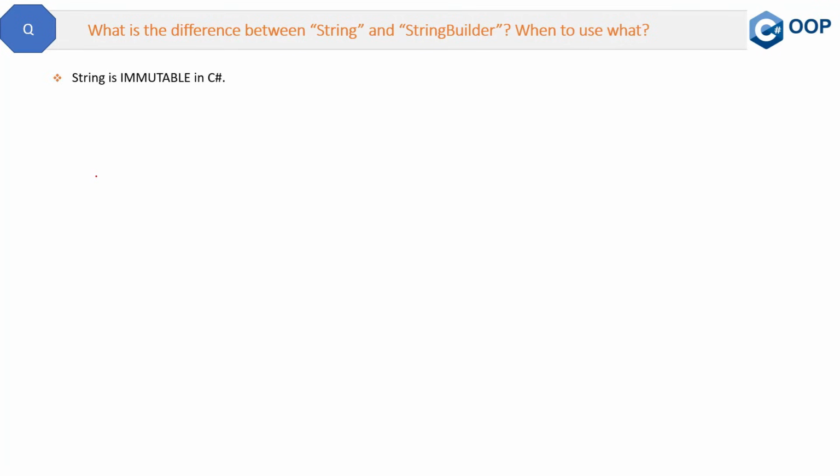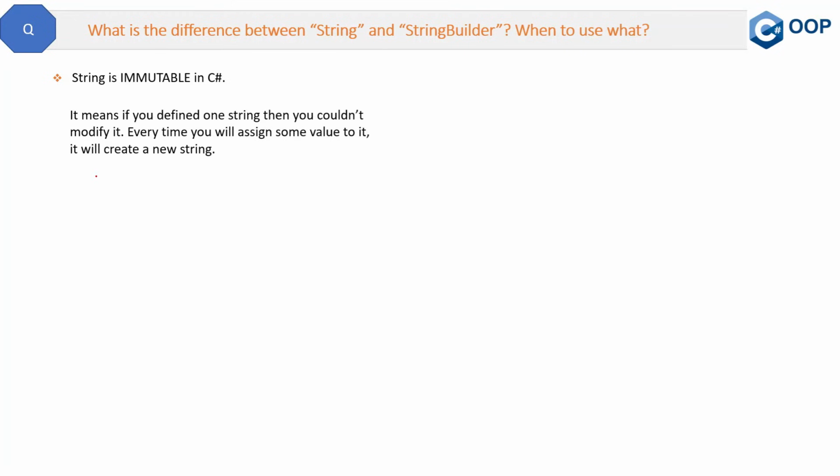A string is immutable in C#. This is a one-word answer. Now, what does it mean? It means if you define one string, then you could not modify it. Every time you assign some new value to it, it will create a new string.